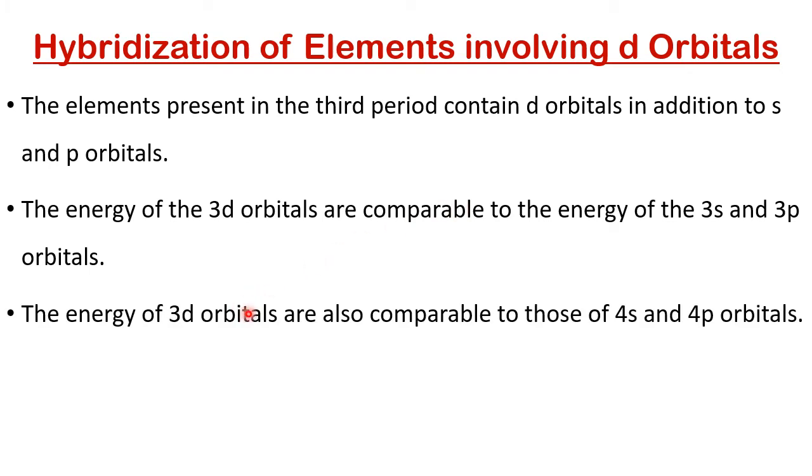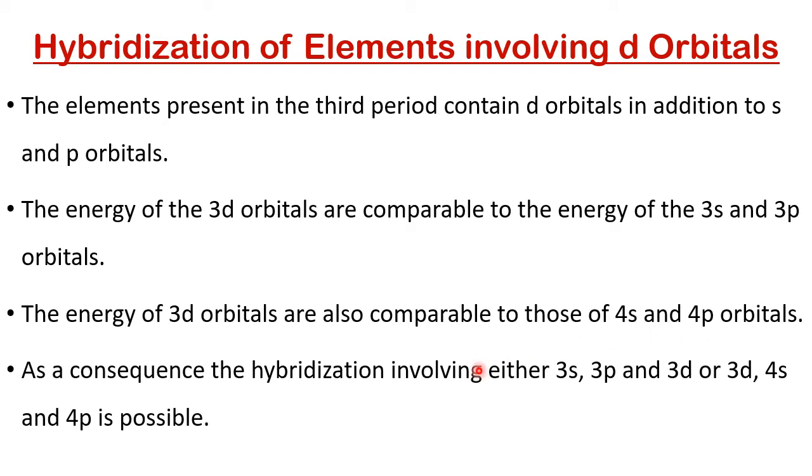The energy of 3d orbitals is also comparable to that of 4s and 4p. For this, please recall the structure of atom. After 3s, we have 3p. After 3p, we don't have 3d, we have 4s, according to the n plus l rule, the Bohr-Bury rule. After 4s, it is 3d. Therefore, you can compare the energy of 3d not only with 3s and 3p, but also with 4s and 4p.